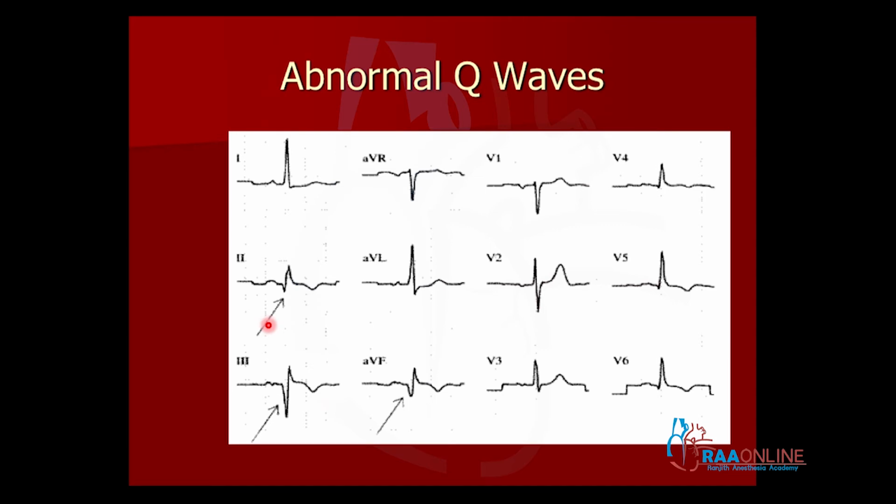Rather than saying inferior wall infarction or old inferior wall infarction, we do not know how old it is. So this is a chronic total occlusion of the right coronary artery which has produced irreversible necrosis of the myocardium in the inferior segment.